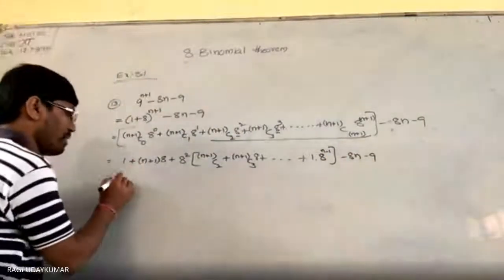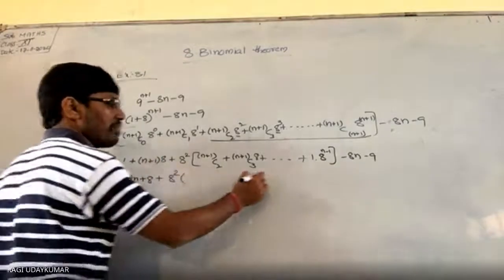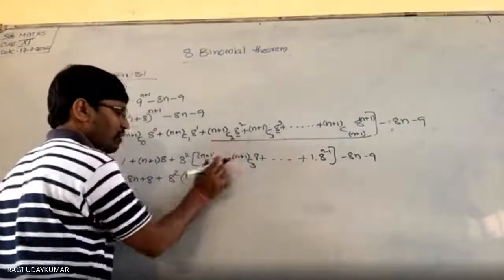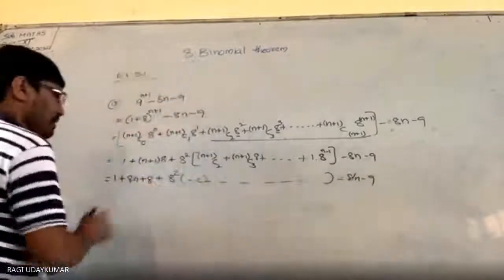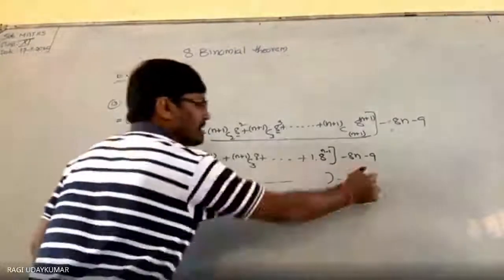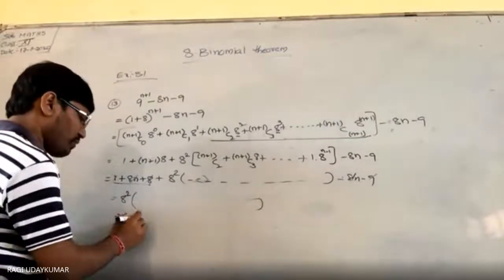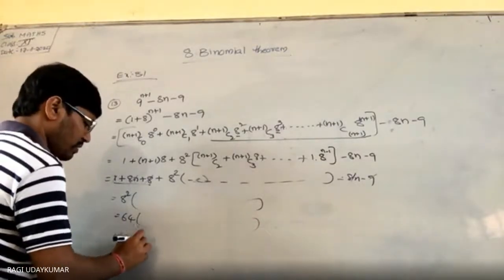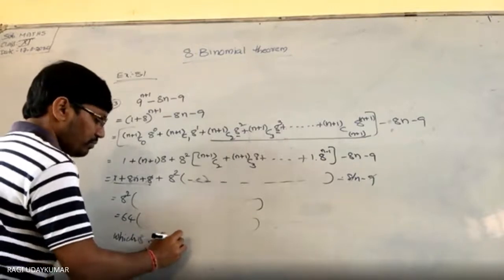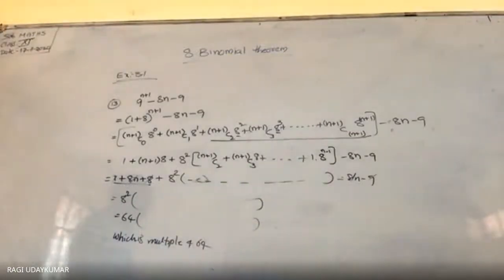And expand this: 1 plus 8n plus 8, these two, plus 8 square into something. This whole is some constant, otherwise you write it as it is. So minus 8n minus 9. This 8n will get cancelled, this 9 and this 9 will get cancelled. We are going to get 8 square into something. So this is nothing but 64 into something. So which is a multiple of 64. In this way you need to proceed with the problem. Did you understand? Yes, sir.